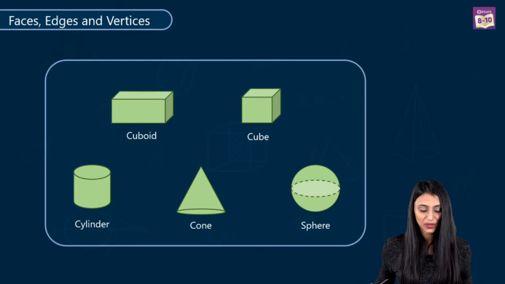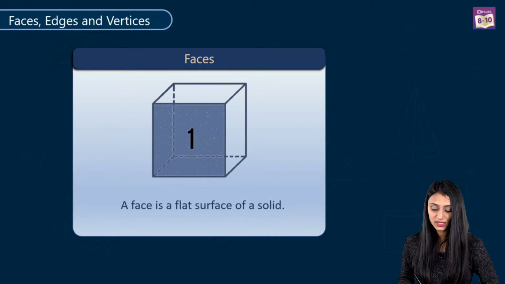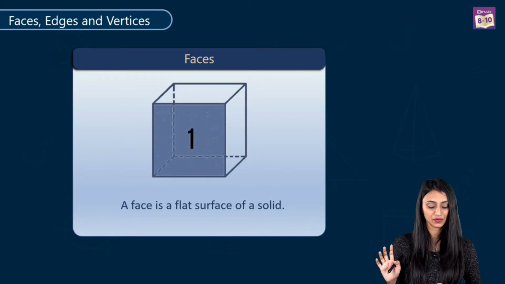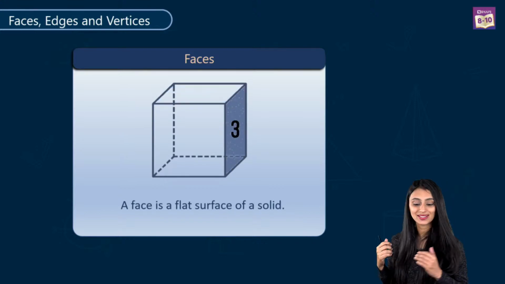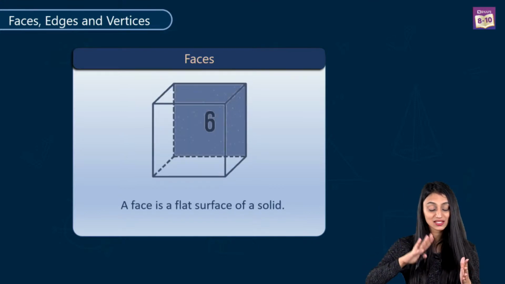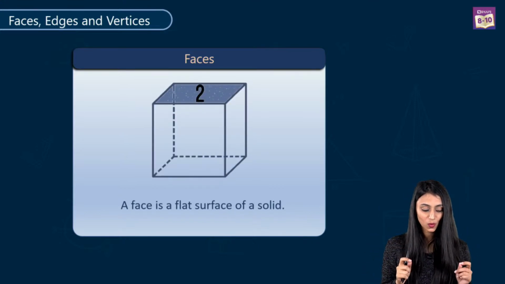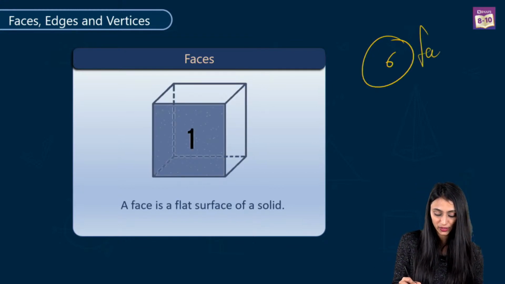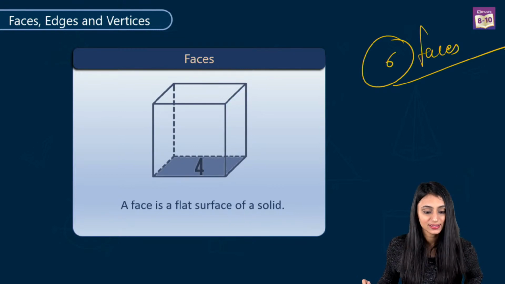Let's first understand what a face actually is. A face is a flat surface of a solid. Like in this picture over here, you can see this cube. You can see the 6 flat surfaces of this cube. So we can say that there are 6 faces of a cube, right?